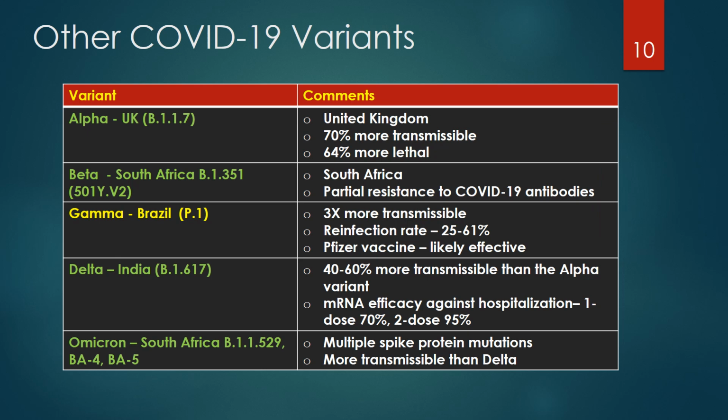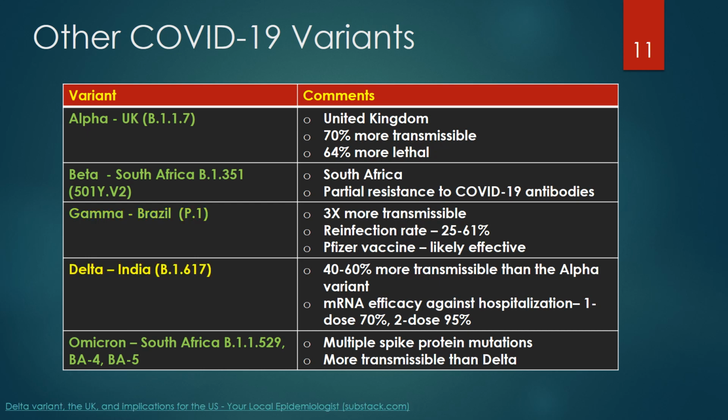A surge in cases in Brazil was attributed to a more transmissible P1 variant of the coronavirus, also known as the Gamma variant. Brazil's health minister claimed this variant was 3 times more transmissible versus the original strain. The new P1 variant was able to infect between 25 to 61% of people who had previously been infected and expected to be immune. Via a laboratory study, the Pfizer vaccine was effective against the P1 variant.